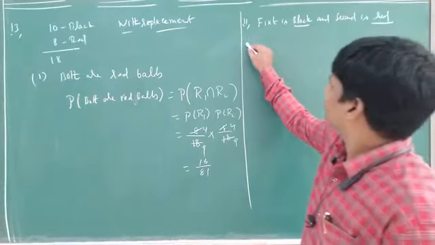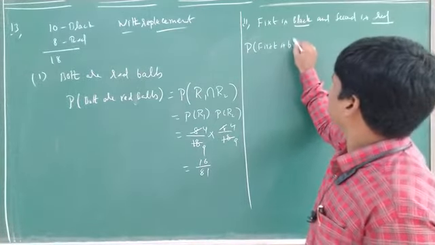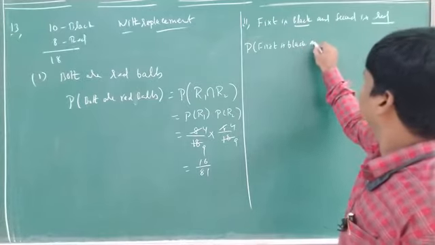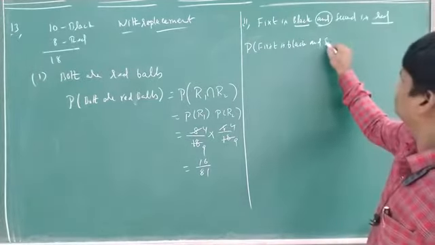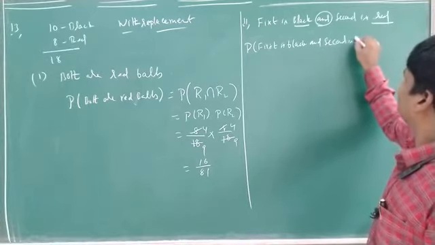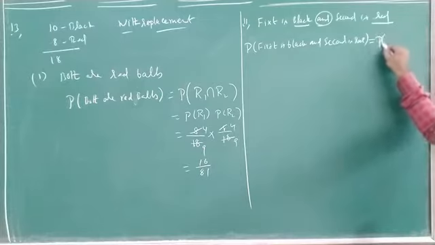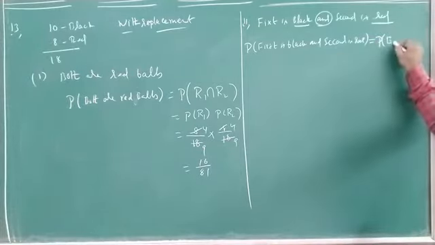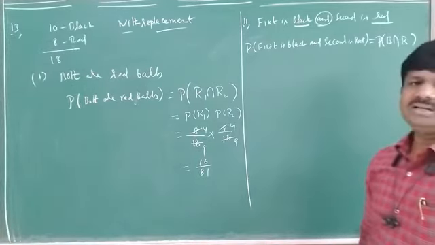So see how to write it: probability of first one is black, that means B, intersection second one is red.